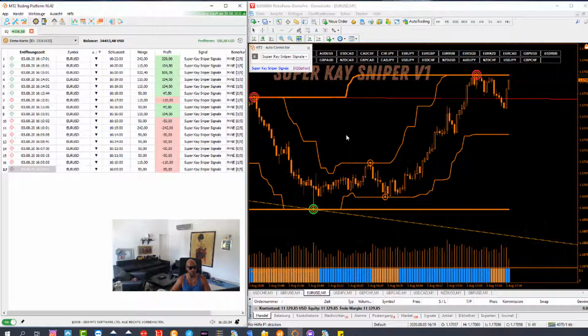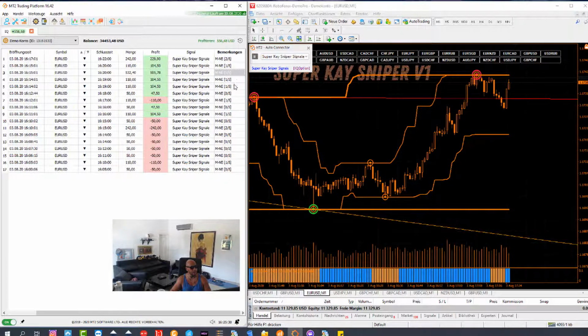So we'll see at night how much I earn or how much I don't earn. And we see here also martingale step 1, martingale step 2, martingale step 3. We have 3 here, and I do a maximum of 5 martingale steps with this strategy. So we will see later what we earn, and we see us later, guys.